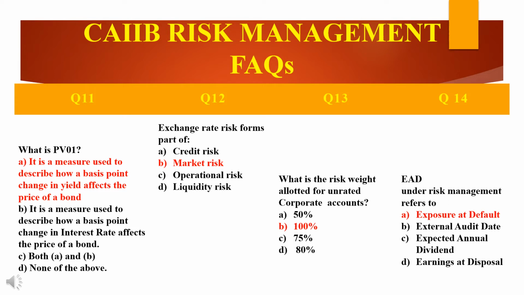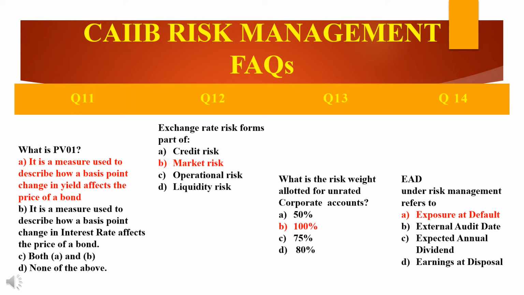That is, modified duration measures the impact of a change in interest rate, not yield, on the price of a bond. I would repeat once again. PV01 is a measure used to describe how a basis point change in yield affects the price of a bond. Okay. Then comes the modified duration. Modified duration measures the impact of change in the interest rate, not yield, on the price of a bond. Thus, the answer is option A. Next question, moving on to the next question.